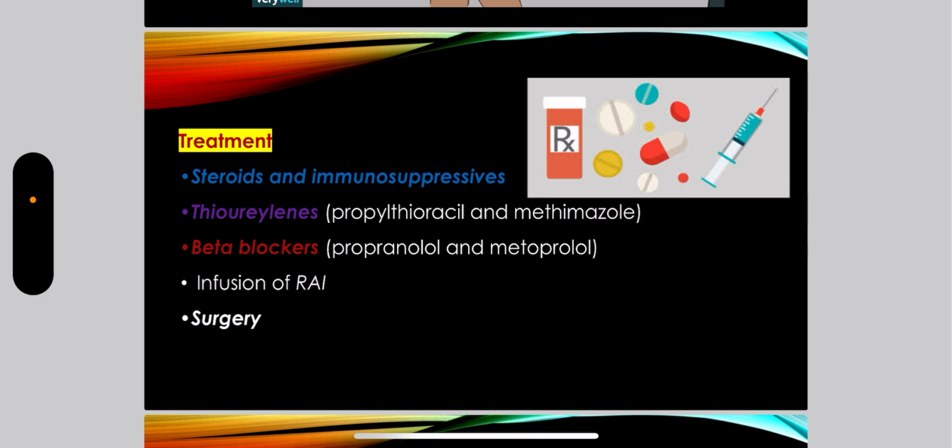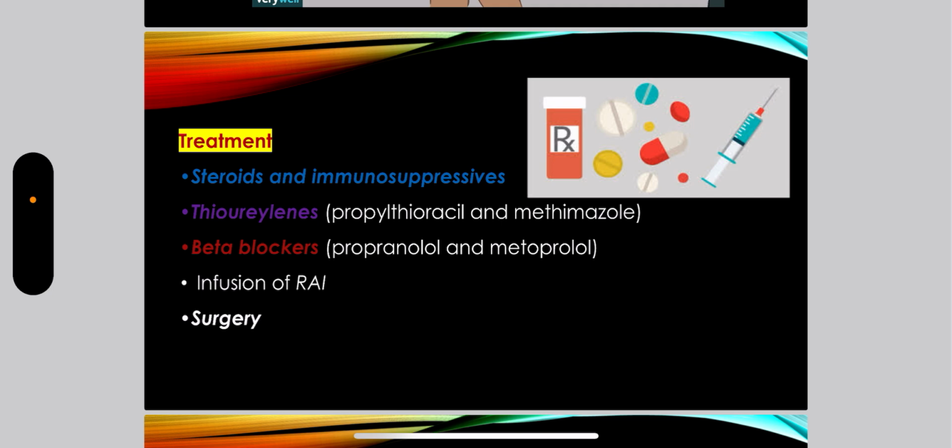How do they help? These drugs stop the coupling reaction. We had talked about the synthesis of thyroid hormones in the previous session. So these agents inhibit the iodination of monoiodotyrosine. Stop the coupling reaction. This is the physiological basis of treatment part. Beta blockers may help. Infusion of radioactive iodine by means of Wolff-Chaikoff effect. And when there is excessive enlargement of thyroid gland, that can cause difficulty in swallowing and breathing, surgery may help.